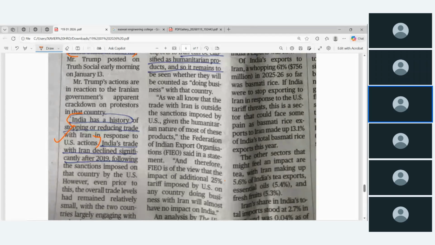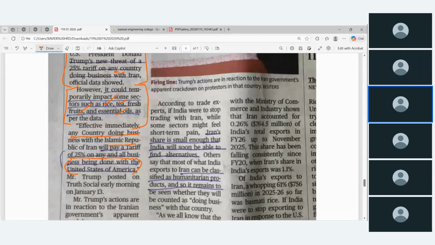Okay, in response to US sanction, India's trade with Iran declined significantly after 2019, following the sanction imposed on that country by US. Okay, and so according to the trade expert, if India were to stop trading with Iran, while some sector might feel short-term pain, Iran share is small enough that India will soon be able to find alternatives.